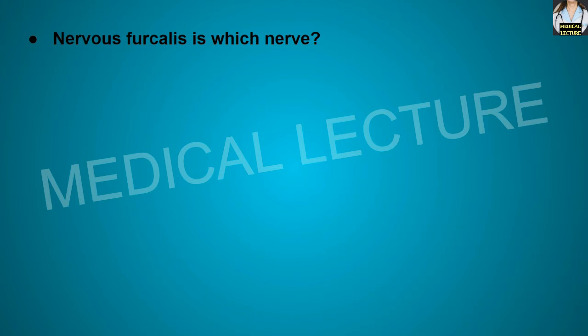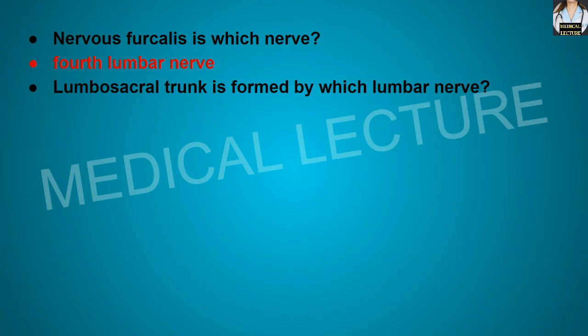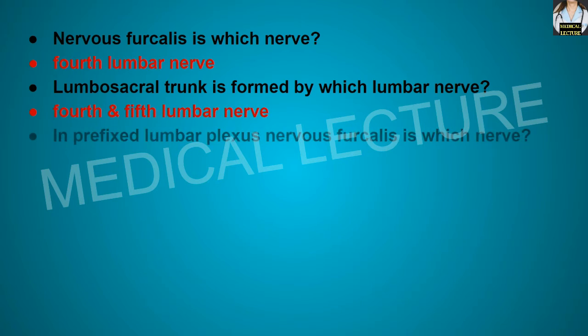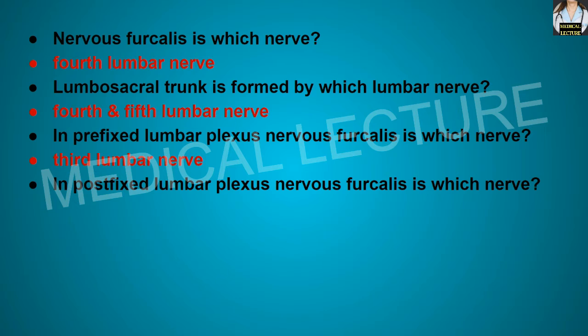Nervus furcalis is which nerve? It is the fourth lumbar nerve. Lumbosacral trunk is formed by which lumbar nerve? It is formed by the fourth and the fifth lumbar nerve. In prefixed lumbar plexus, nervus furcalis is which nerve? It is the third lumbar nerve. In the postfixed lumbar plexus, nervus furcalis is which nerve? It is the fifth lumbar nerve.